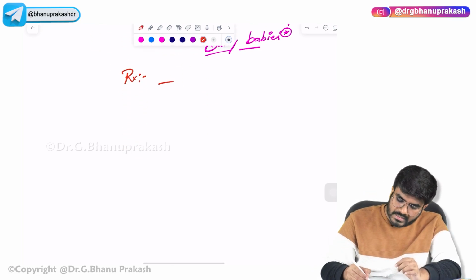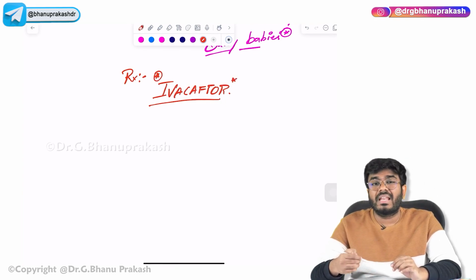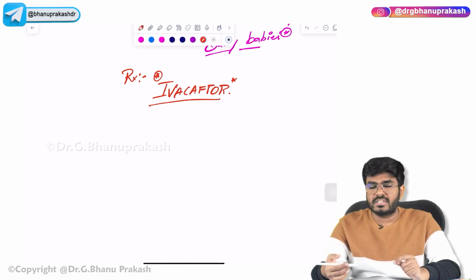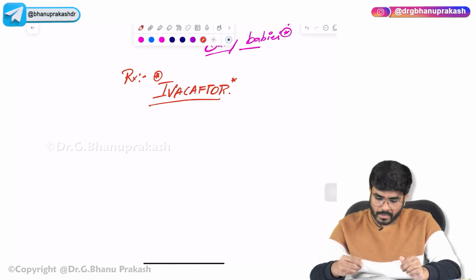There is a drug called ivacaftor. This drug will make the chloride channel functional again. So ivacaftor is a drug that can be used in the treatment of cystic fibrosis. Okay, so cystic fibrosis is completed.